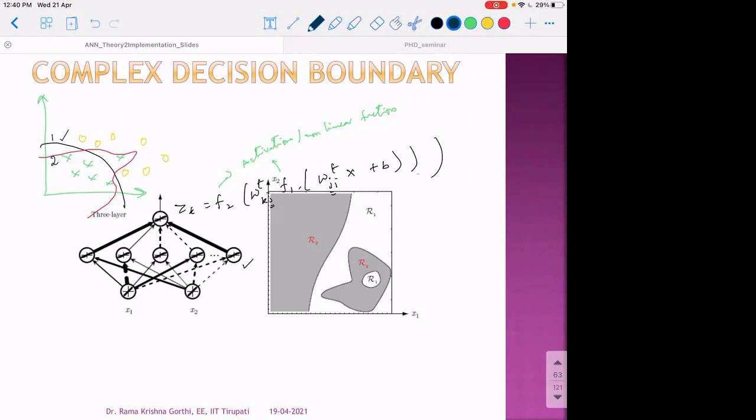Now, given that each hidden neuron introduces a nonlinearity, can you guess the decision boundary that may be obtained by 2 versus 1, in which case the number of hidden neurons will be more? The number of hidden neurons is expected to be more in 2 compared to 1. So more hidden neurons will come up with an even more complex decision boundary.